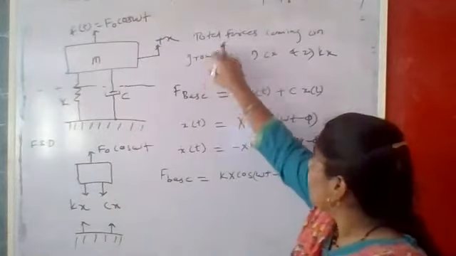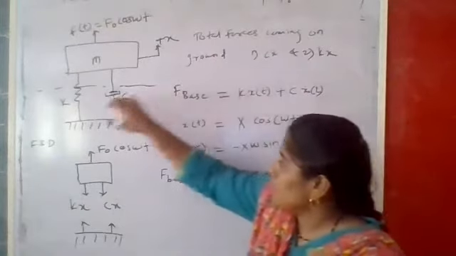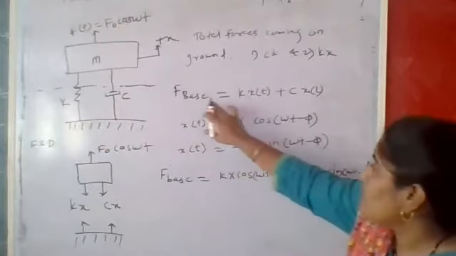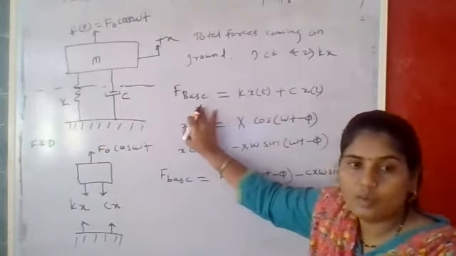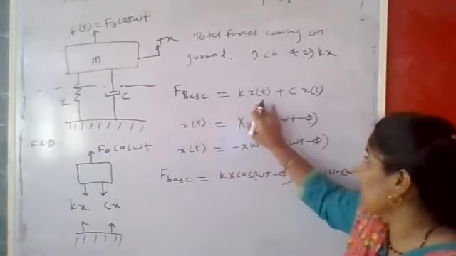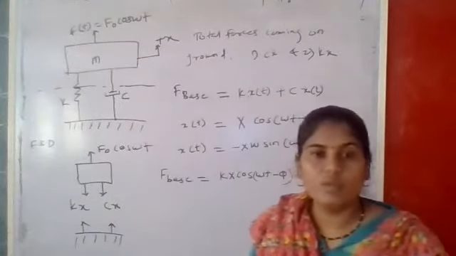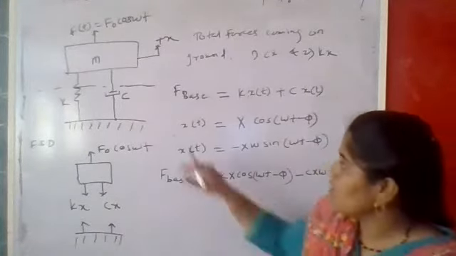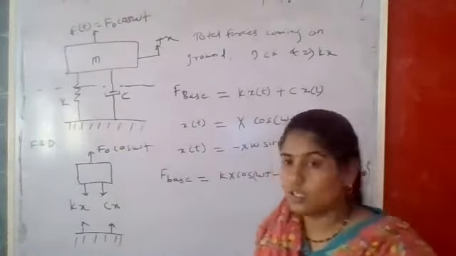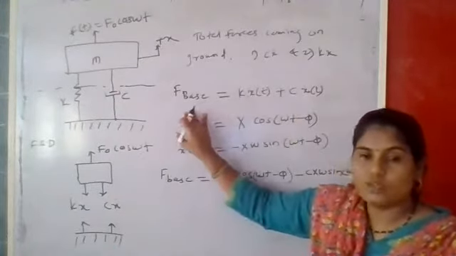So these are the total forces coming on the ground. There are two forces: one is kx and the second is c x dot. The force on the foundation base, F base, is kx of t plus c x dot of t. These two are transferred towards the foundation, so transmission depends on k and c. If we add these two, that becomes F base, the force transmitted towards the foundation.